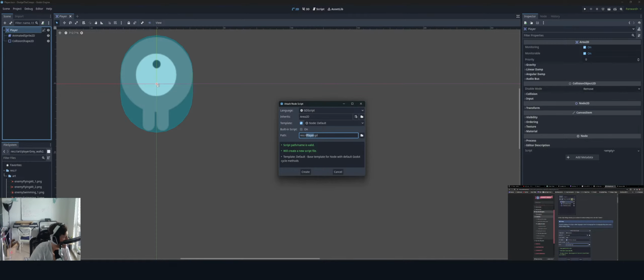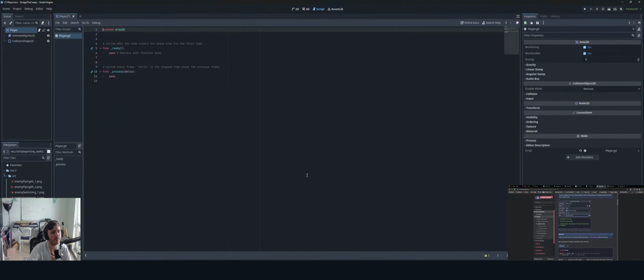You got GDScript, Area2D, class name. I don't see anything for class name. Template, no default, built-in script false. Player. If this is your first time encountering GDScript, please read the scripting language before continuing. Maybe we'll review this as well, just so we're as familiar as we can be with it. But let's go ahead and create.